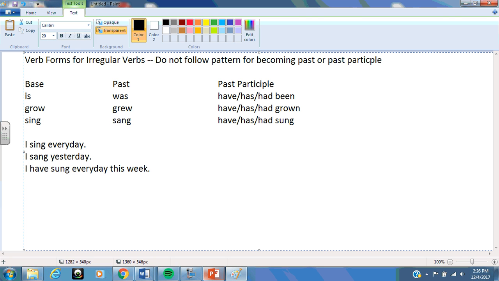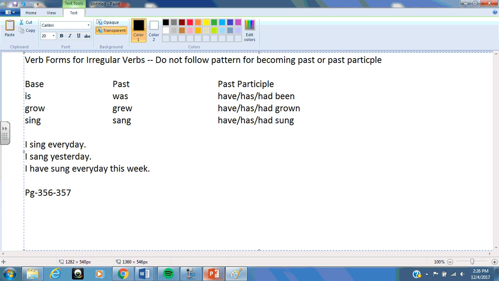Now, if you want a list of these irregular verbs, there's a big old list on page 356 and 357 of your book. I don't want you to write down all of these. I think that would be a bit laborious. But what I would like you to do is go through them and maybe write down the ones that surprise you, the ones that change between the past and the past participle, because those are the ones that are going to be the trickiest for you, especially on a test or a homework assignment.